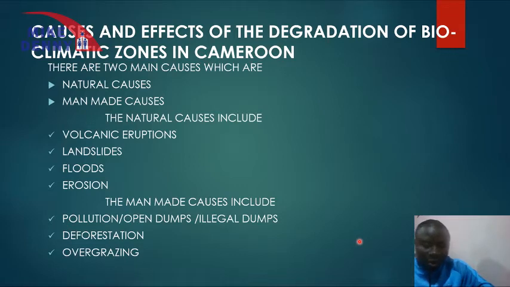These are the key ones. So by the end of this lesson, our focus is going to be on the natural causes of degradation. Probably in our next class, we are going to continue with the human causes.